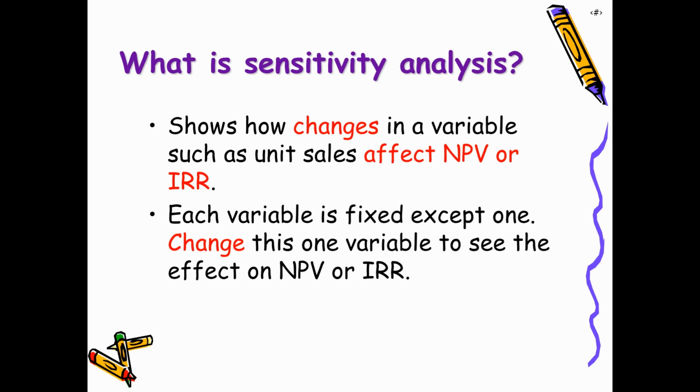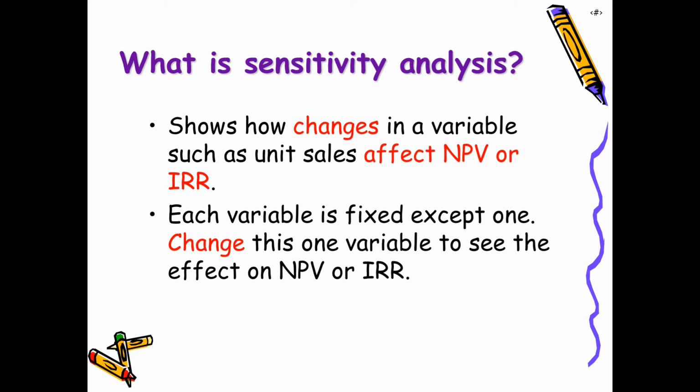And so what we do is that each variable is fixed except one of the variables, and we try to change one variable and see its impact on the overall NPV of the project. So if the percentage change in NPV or IRR is much more than the percentage change in that variable, that means the project is more sensitive towards that particular variable.